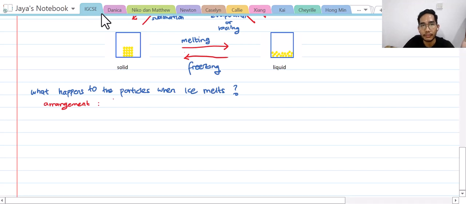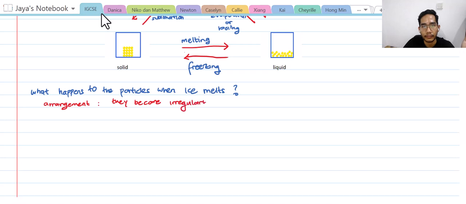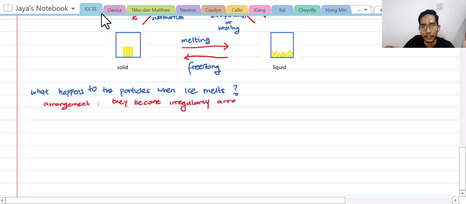Okay, they become irregularly arranged. Okay, that is very good. As you can see here from the picture, in the solid form, they are regularly arranged, correct?